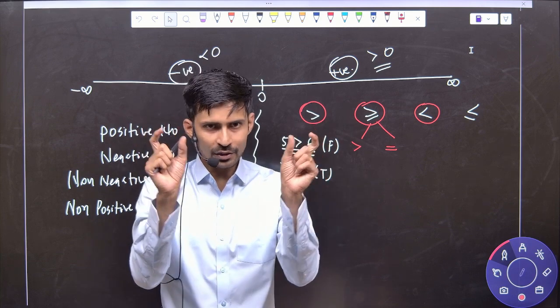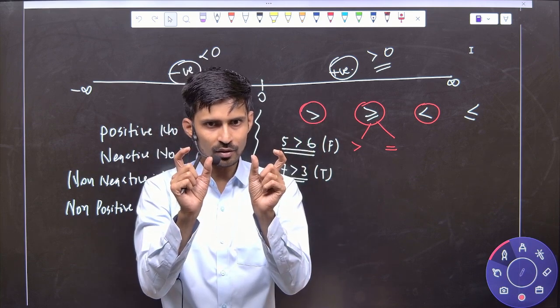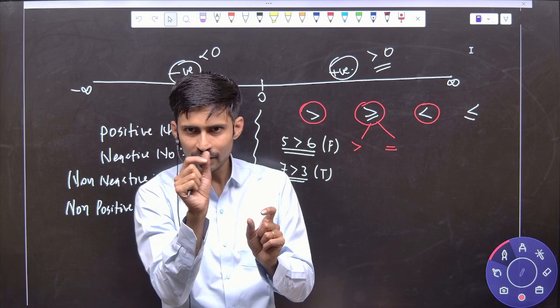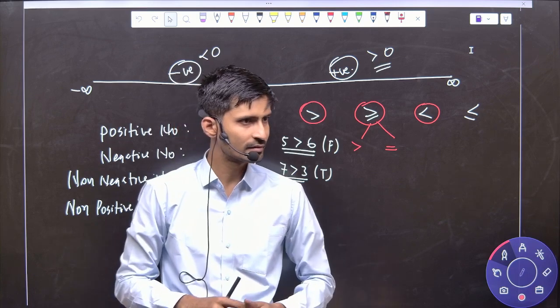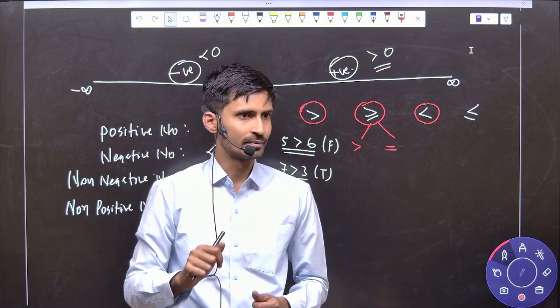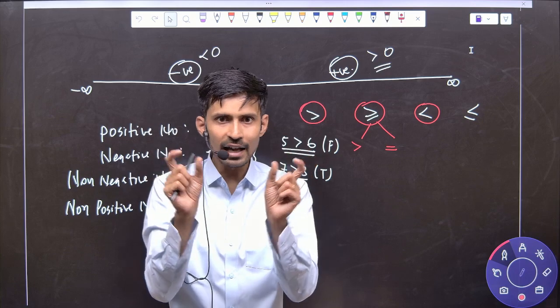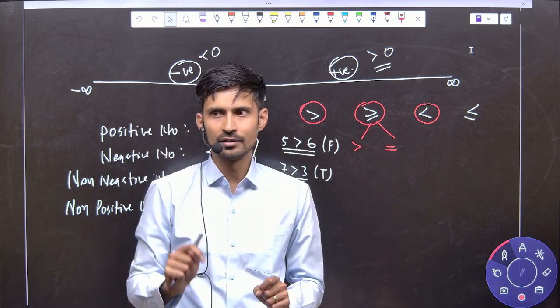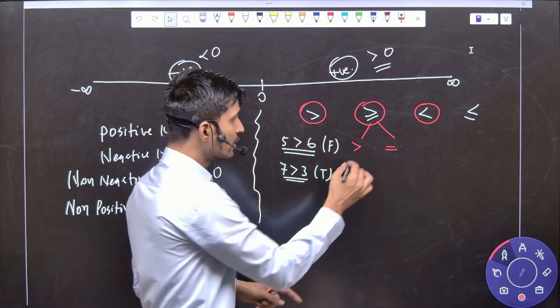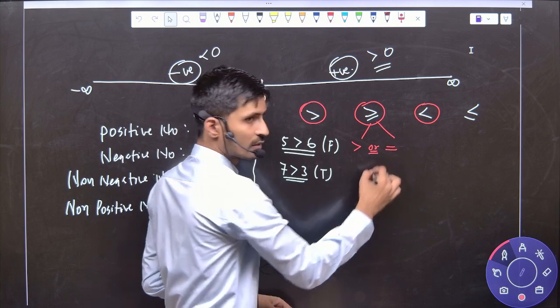When we are connecting two things, okay? So we connect with some, you can understand my feeling now, what I want to say. Either 'and' will come or either 'or' will come. You can connect two things with either 'and' or 'or'. So when we are connecting two things together, here 'or' is present.